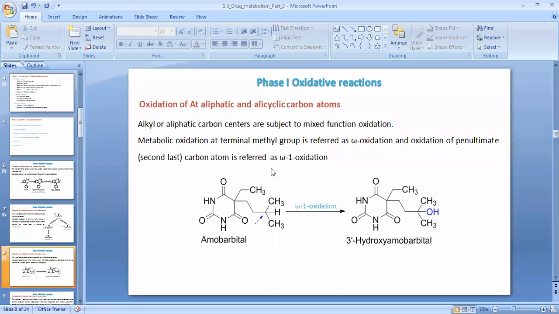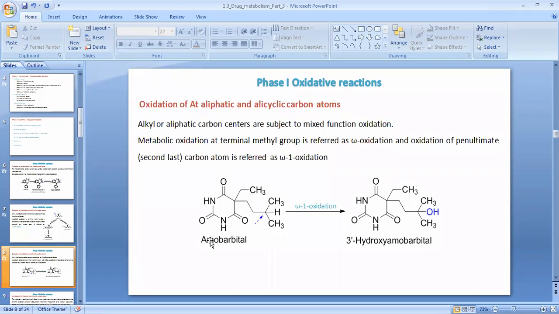Sedative and hypnotic means drugs used to induce sleep, or to calm down a patient if there is a psychotic situation. These types of drug molecules are used for the treatment, and we are learning their metabolism, how they are converted into active metabolites in our body. So such an example is the second case, aliphatic and alicyclic carbon atoms. When alkyl or aliphatic carbon centers are subject to mixed function oxidases, when amobarbital is placed, it goes for a type of oxidation that is omega 1 oxidation.